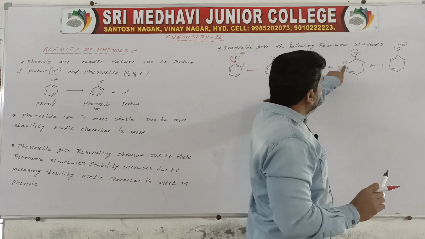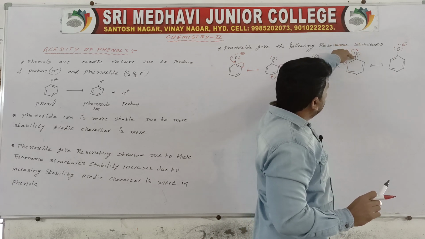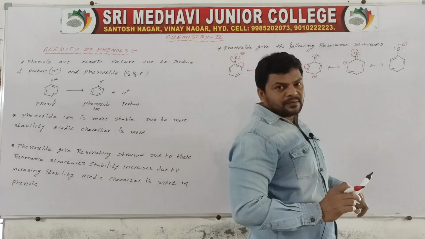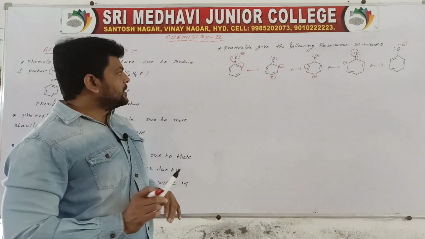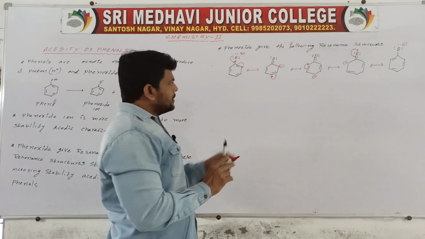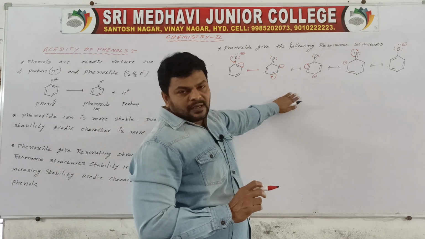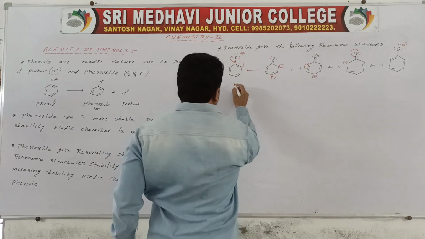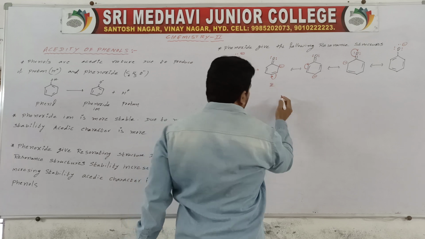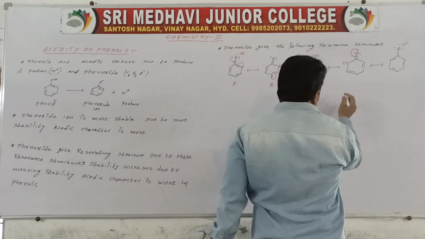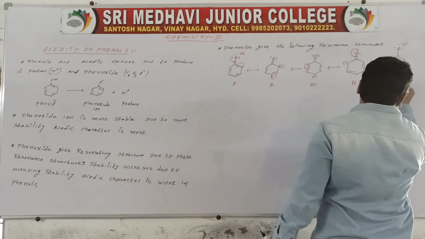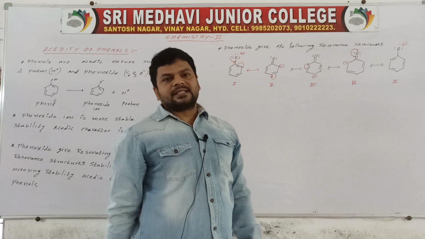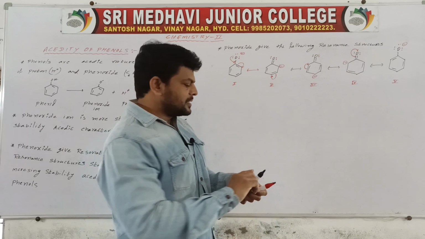Understand? The negative charge will be shifted to here, and this double bond will be converted into a lone pair. So these are the resonating structures of phenoxide. This is 1 and 2, and it is a 3, a 4, and a 5.